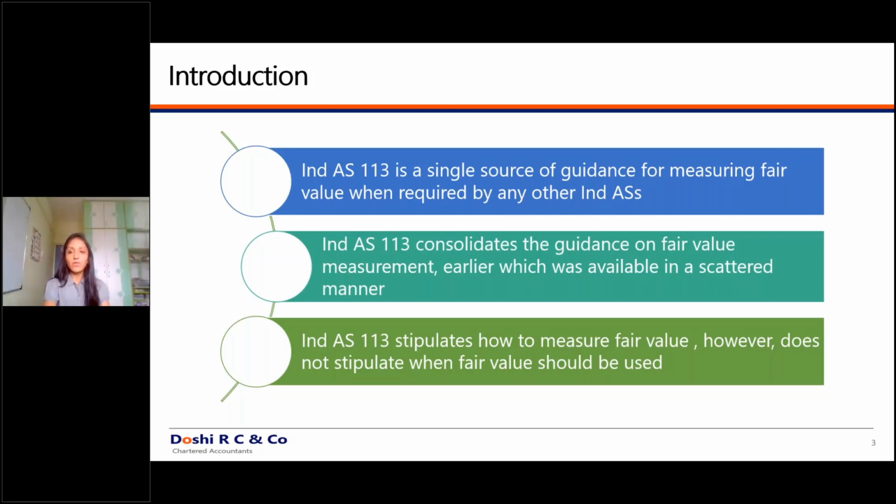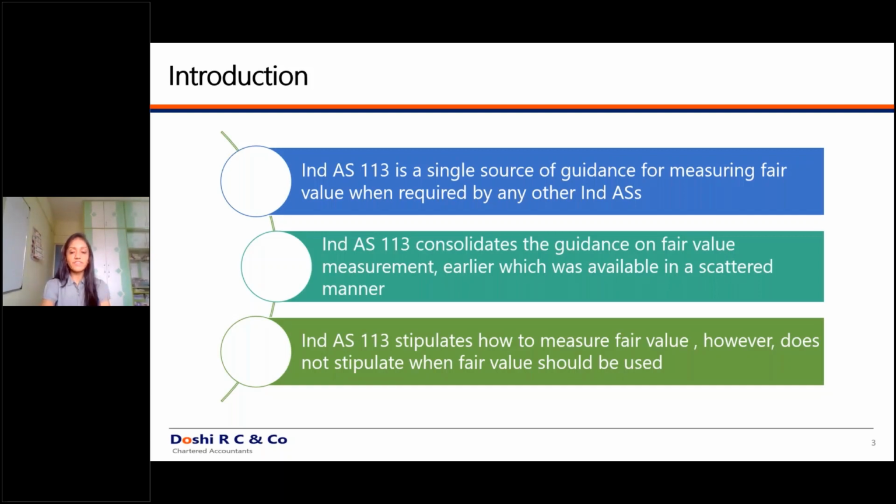Anybody who faces an issue regarding connectivity, please post it on the chat so that I can view it. Because I don't understand whether the voice has gone or the video is gone while I'm delivering. I can just see my slide deck. So if you have any issues, just post them on the chat. I'll be in touch.